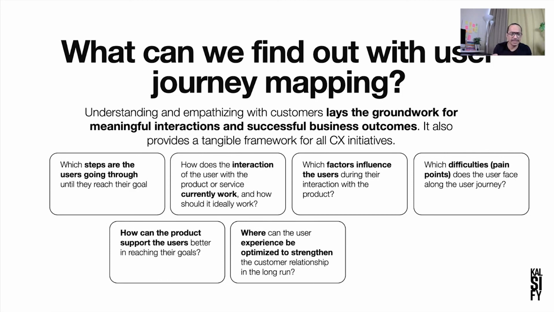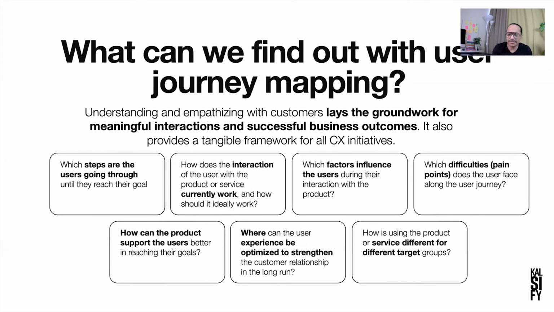After mapping the customer journey, if you see that, okay, this is the stage where the customer generally is not happy, then you can focus on that part of the experience and then improve it. And that will help you create a good relationship with the customers. How is using the product or service different for different target groups? Now, depending upon the personas, you might have to create different customer journey maps, right? And by creating different journey maps, you can easily understand how they use the product and what their expectation from the product is. And by understanding the needs of different personas, you can really create good experiences.